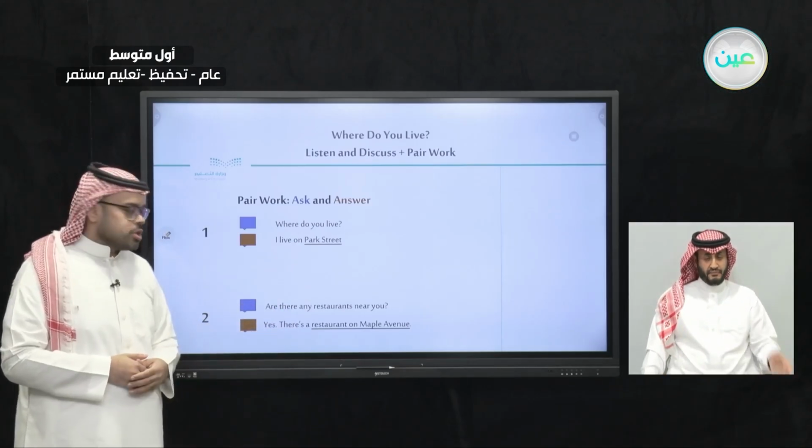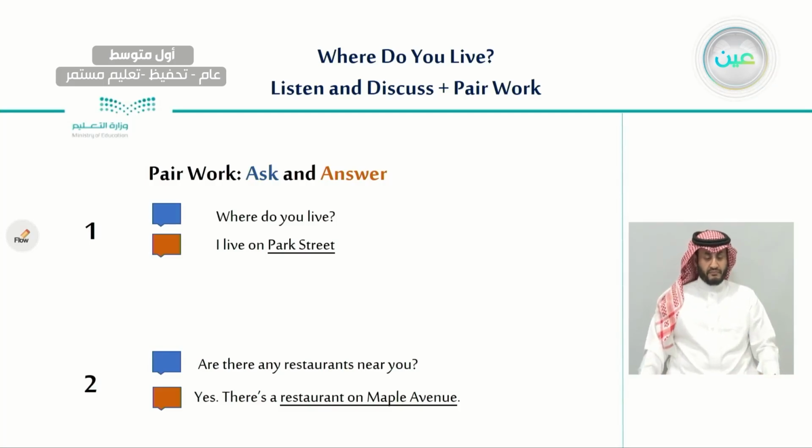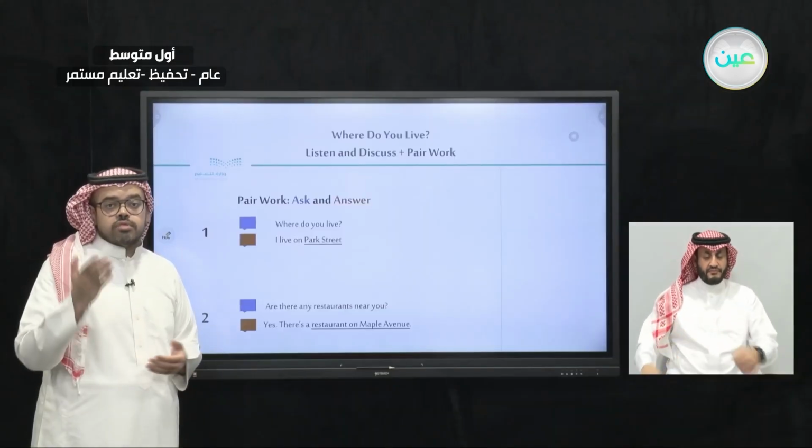The second question is, are there any restaurants near you? So this is a question about your neighborhood. You may say, yes, there is a restaurant on Maple Avenue. This underlined answer, you may change with an answer that suits your neighborhood.